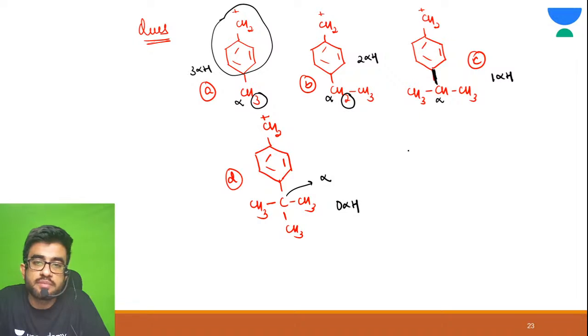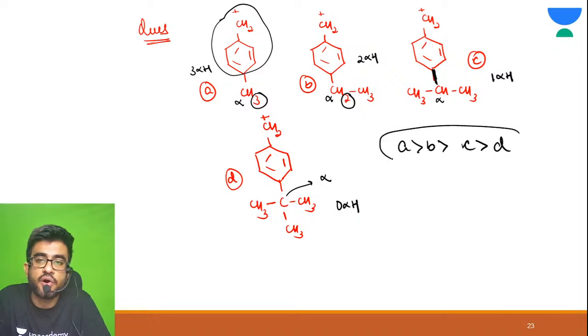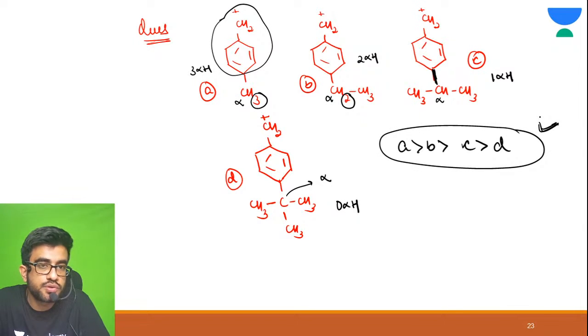So which is more stable? With more the number of alpha hydrogen. So A, B, C and D. Alright. Is this much clear to all of you?